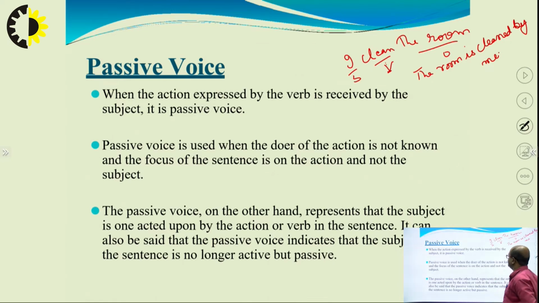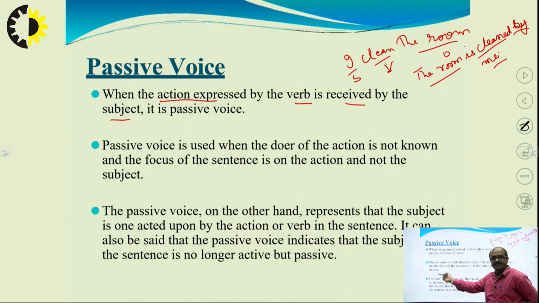I repeat again: action expressed by the verb, received by the subject. So, we got this: the room is cleaned by me. Now, what is the subject? The room. The verb is is cleaned, and by me is the object.